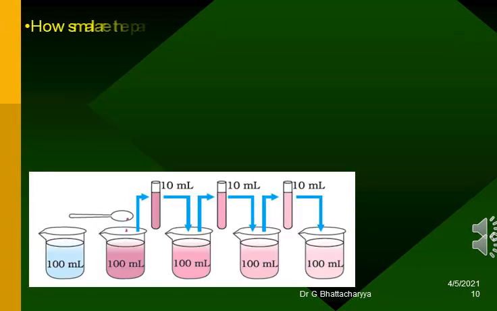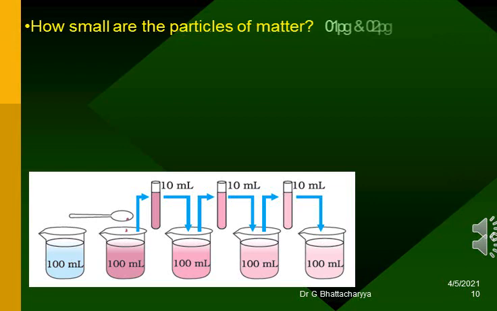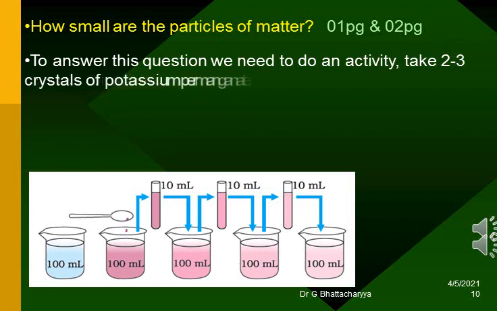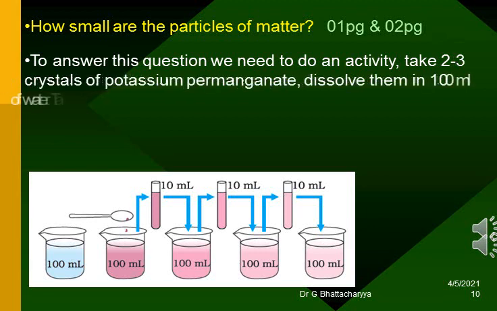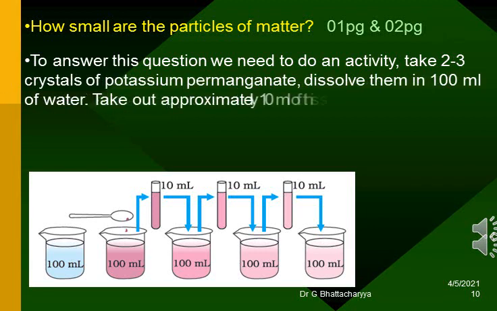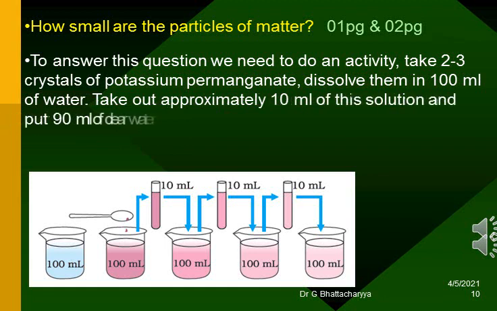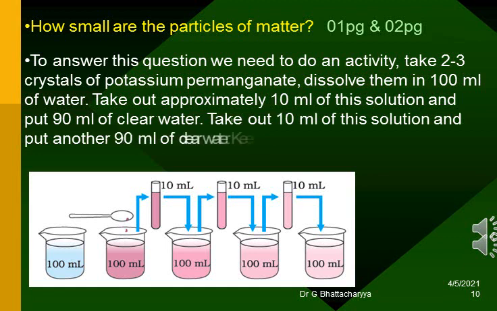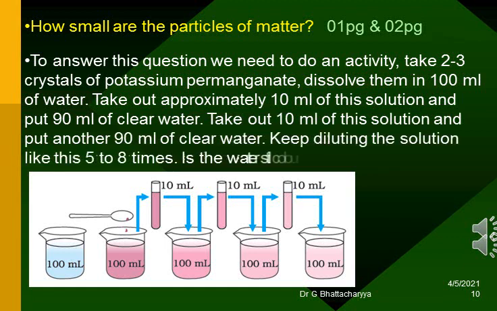How small are the particles of matter? To answer this question, we need to do an activity. Take 2 to 3 crystals of potassium permanganate, dissolve them in 100 milliliters of water. Take out approximately 10 milliliters of this solution and put 90 milliliters of clear water. Take out 10 milliliters of this solution and put another 90 milliliters of clear water. Keep diluting the solution like this 5 to 8 times.